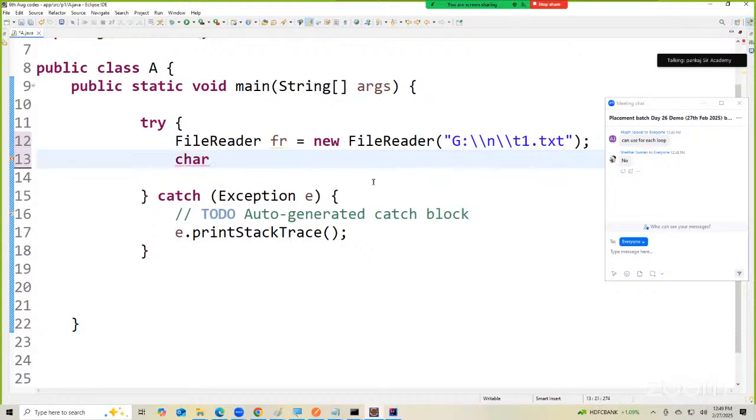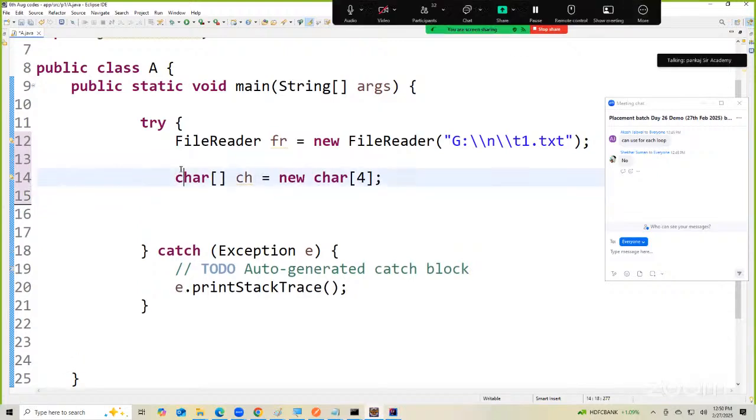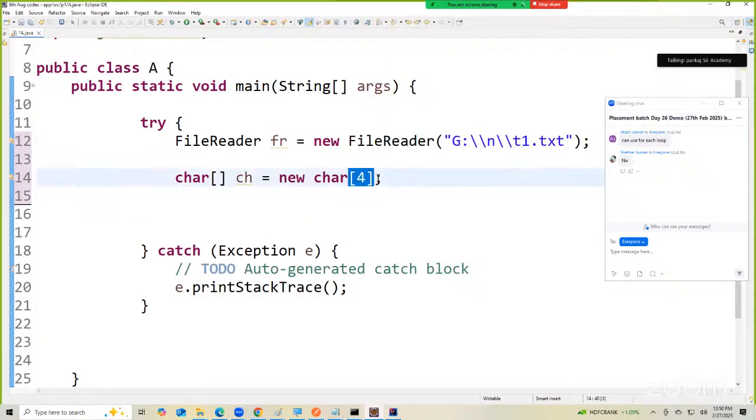Another way to read is something like this. I'm creating one character array. Okay, ch is equal to new char array. I'm giving the size as 4. Can you tell me what is the size of this array? 4. So how many characters can it store? 4 characters. A, B, C, D. Beyond that, it cannot store the elements.